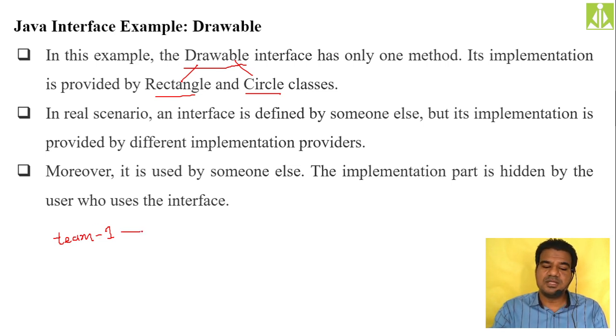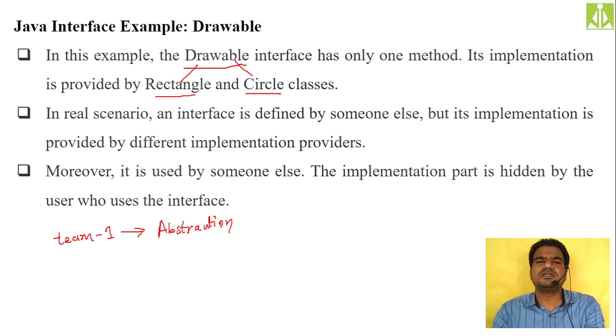They will specify the level of abstraction. They will say, I need these methods. They will simply make those methods abstract methods. They will create an interface and make those methods abstract, because their job is only to assign the work. They are not writing the body, the internal code for those methods, they are just declaring the methods. So generally the project manager will create abstract methods and deliver the job to the working team.